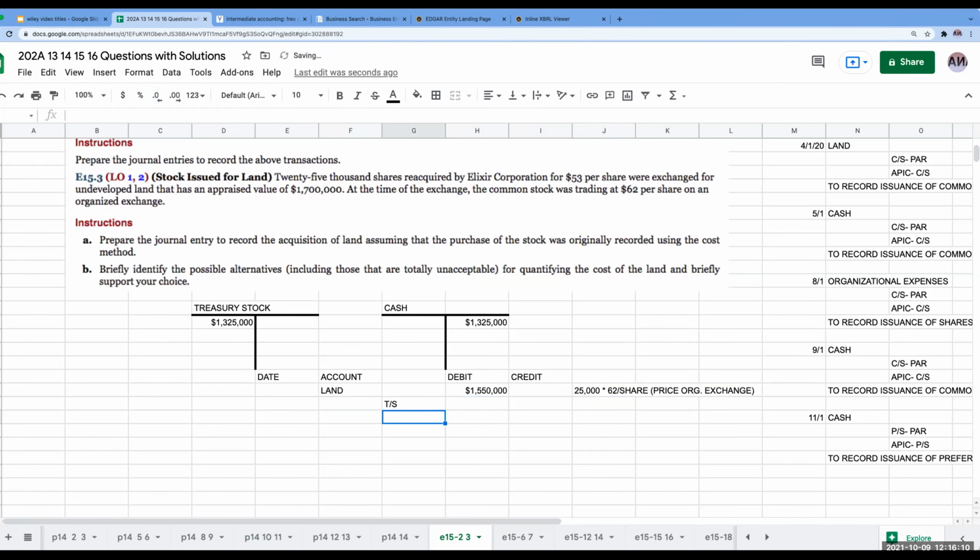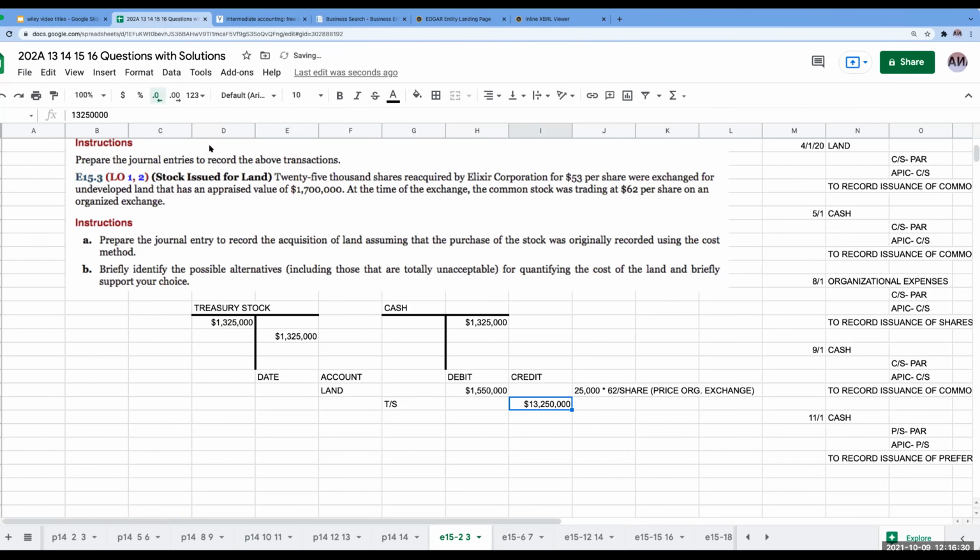So what do I go through and credit? Well, I'm going to credit treasury stock for 1,325,000 because this is what I paid for it, right? I've got to now take that off of my books. I'm reissuing it. So I'm going to credit treasury stock over here for this 1,325,000.